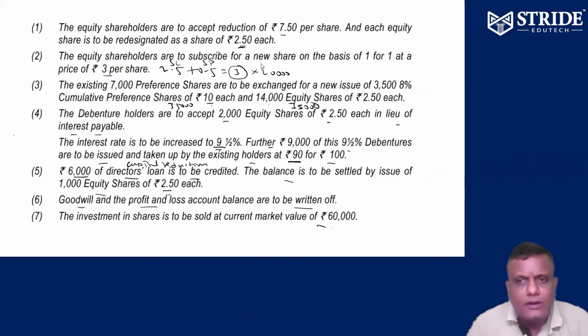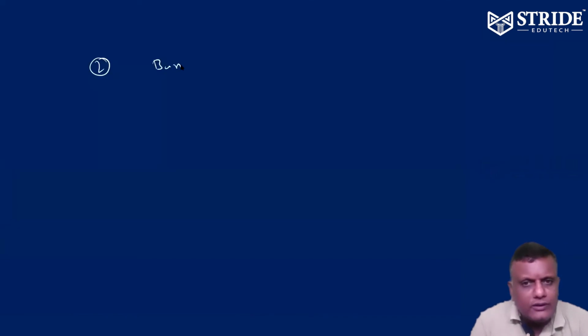The equity shareholders are to subscribe to new shares, 1 for 1, at 3 rupees per share. So the share thereafter is not 10 rupees but only 2.5 rupees, and charging an extra 0.5 it is going to be premium. Overall total 3 rupees: 2.5 share capital, 0.5 premium. So 20,000 new shares. Number 2, new shares we are raising. Bank debited: 20,000 into 3 rupees coming.